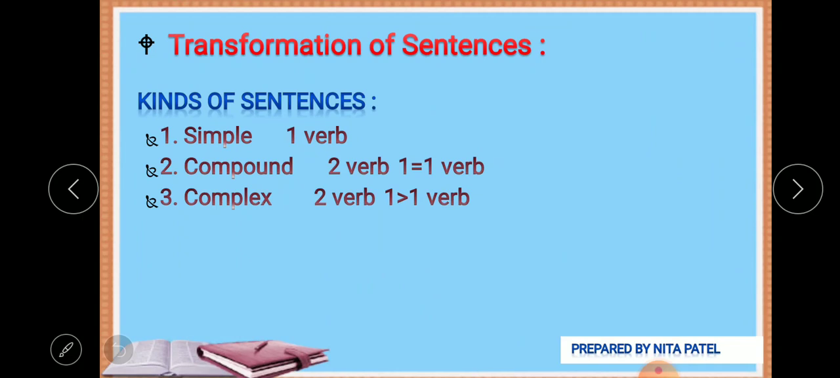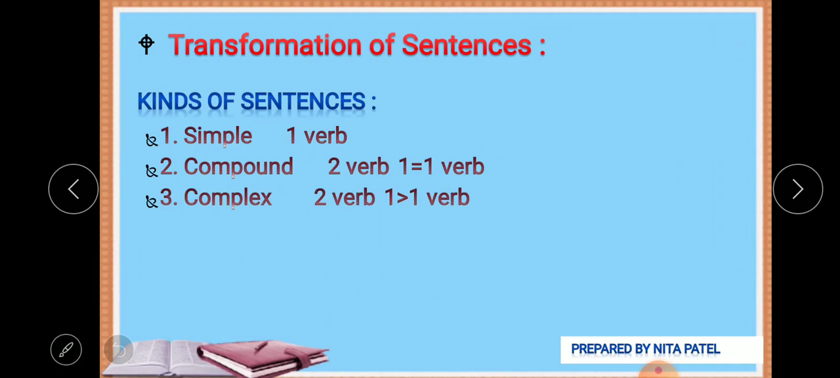Moving further, we will study the transformation of sentences, and to proceed, first we will discuss the kinds of sentences based on structure. Earlier we have seen that there are four kinds of sentences: assertive, interrogative, exclamatory and imperative. But today in this lesson we will study the kinds of sentences which are based on the structure. There are majorly three kinds: simple, compound and complex sentences.